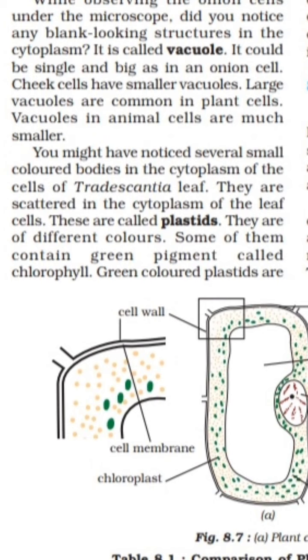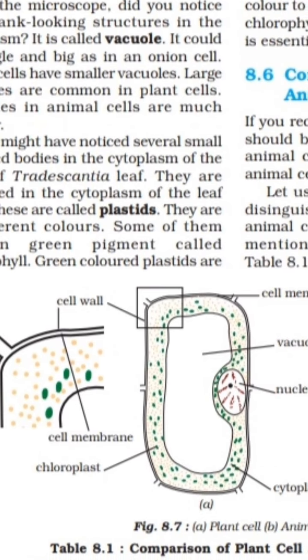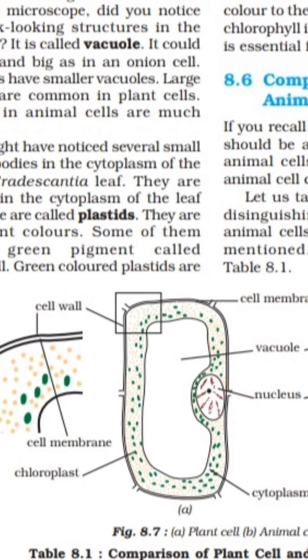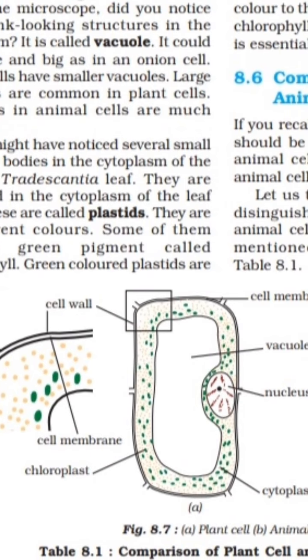Leaves of the plant are available in different colors like green, blue, or reddish. Some of them contain a green pigment called chlorophyll. Here in the plant cell, green dots are mentioned in the cytoplasm, and the green colored plastids are called chloroplasts. Here chloroplast is already mentioned.